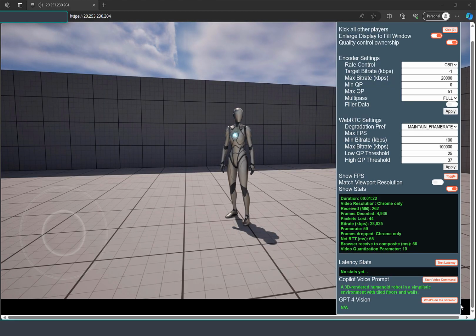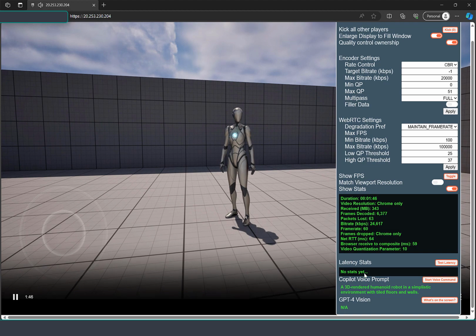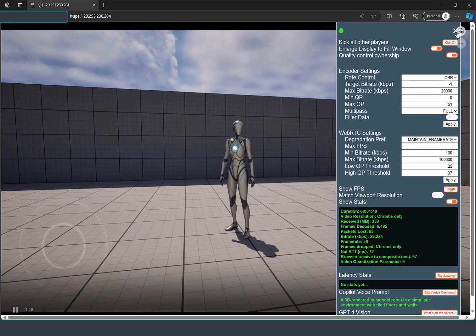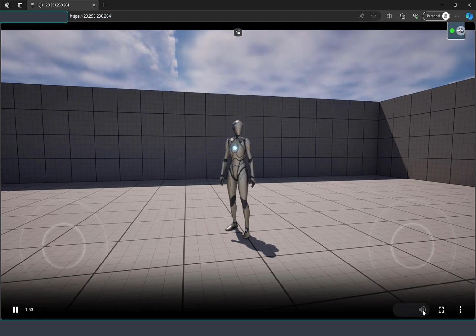Now let's take a quick look at how sound gets delivered through Unreal into Azure Unreal Pixel Streaming. In this case, we have a game, a template that we deployed through Pixel Streaming, and you can see that the sound is coming through properly. You can also see the sound control if you right-click, show all commands, and then at the bottom you'll see all of the commands here, and it shows the sound control as well.